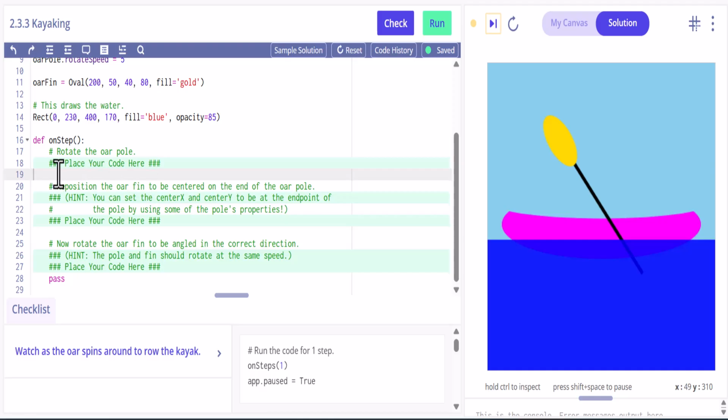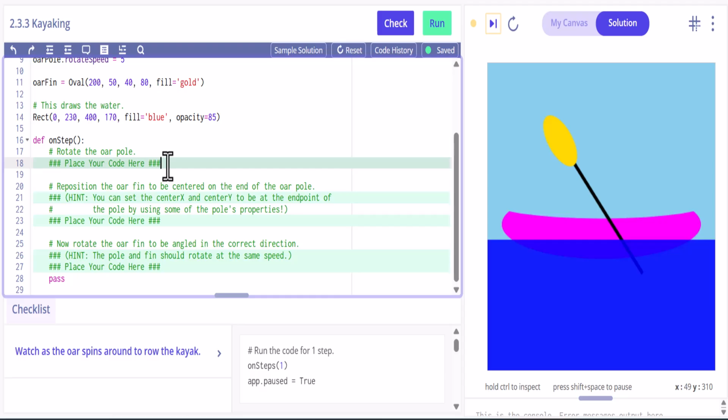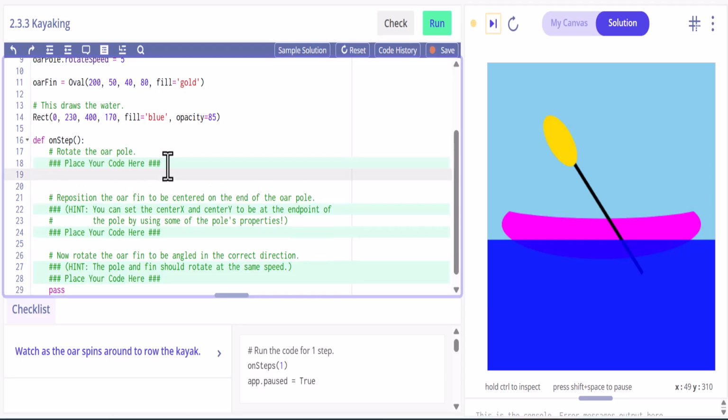Okay, so first part here is we're going to rotate the oar pole, and we want to place that code right here. So we're going to start with the oar, and then we're going to rotate it. So we're going to need the rotate angle. And that's basically all they tell you to do here.